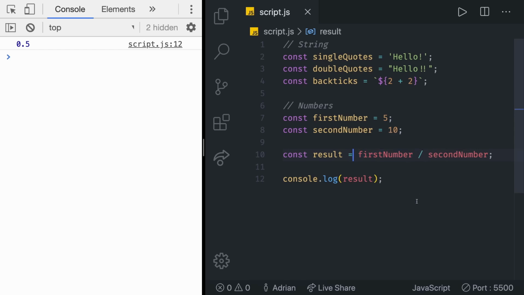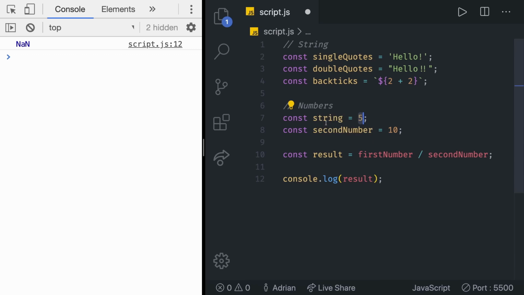When we try to do some operations with values that are not numbers, most often we will get a NaN. So what is a NaN? Let's see. If we try doing, let's say a string, so let's make this firstNumber just a string which is going to say hello, and if we try dividing that string by secondNumber, let's see what we get. We get NaN, as you can see in the console. This means not a number. It represents a computational error. It is a result of an incorrect or an undefined mathematical operation.